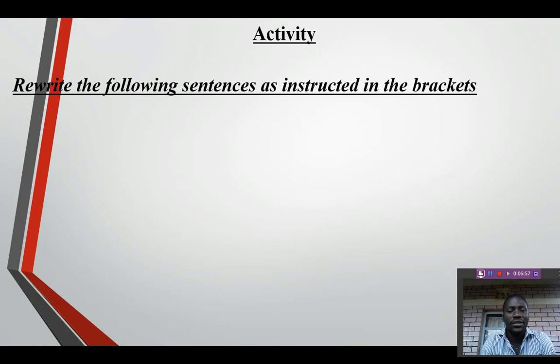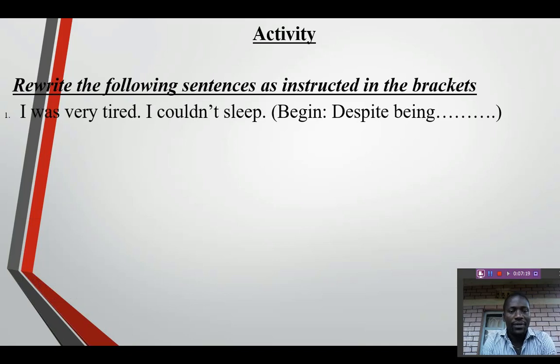And the general instruction within this activity, there's one general instruction, since this is an activity. But in most cases, in exams, you'll find that each question has its own guiding instruction. And here they are telling us, write the following sentences as instructed in brackets. There are some instructions in the brackets, like question 1.